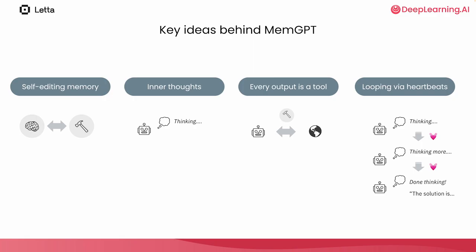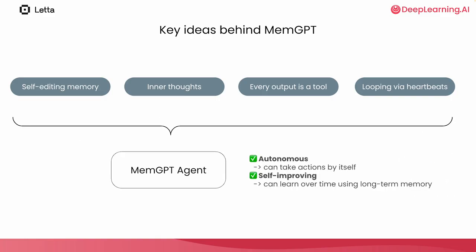MemGPT agents are designed to run many LLM steps off of a single user input. For example, if the user asks the agent to do a complicated task, we would expect the agent to run for many steps as it breaks down the different aspects of the problem into subtasks. In MemGPT, agents are able to loop through the use of heartbeats. Whenever a MemGPT agent calls a tool, it can add a special heartbeat request to any tool, which will trigger a follow-up call. Altogether, these abilities, self-editing memory, inner thoughts, tool outputs, looping via heartbeats, all enable MemGPT agents to be autonomous and self-improving.